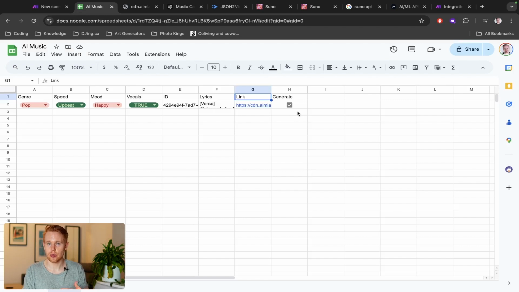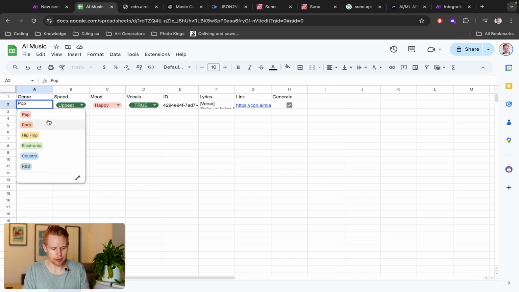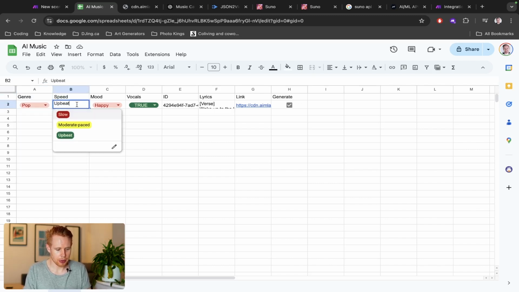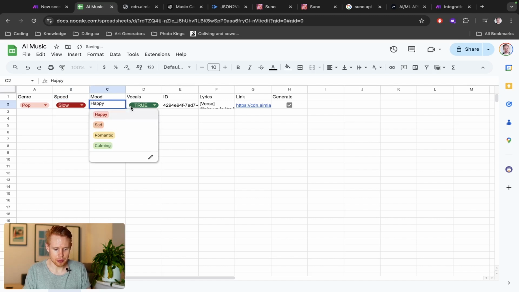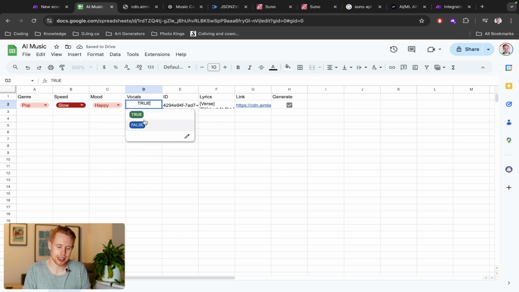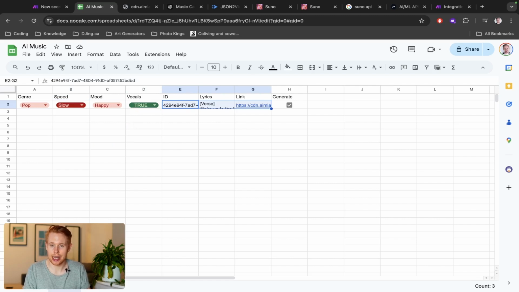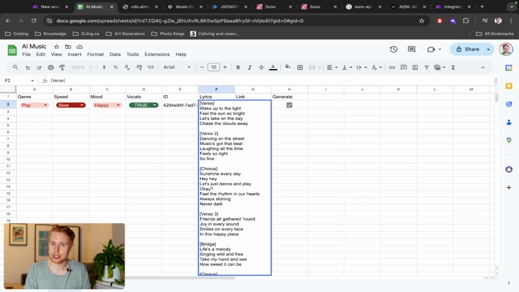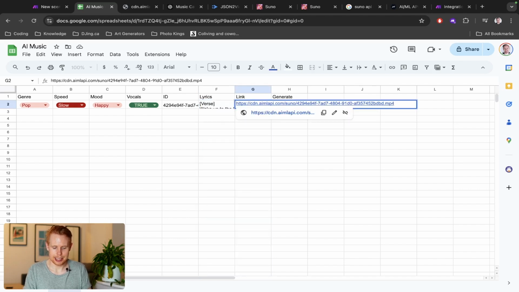So essentially what I want to do is create a dashboard here. And in this dashboard, we're going to have a couple of things, right? I kind of went over this earlier, but we have the genre of the music and the speed at which we're going. And you can see here we have multiple different options for genre, multiple different options for speed, and for mood as well. Do we want vocals in the music? And then these will be generated after the video is created. So we'll get the ID of the video. It will send us the lyrics as well for that video, which is really cool. Maybe you want to publish this on social media and paste the lyrics as well. And then we're going to have a link to that video too, right?